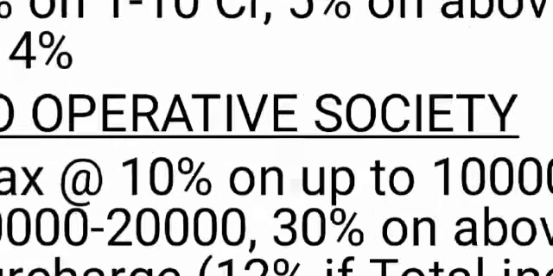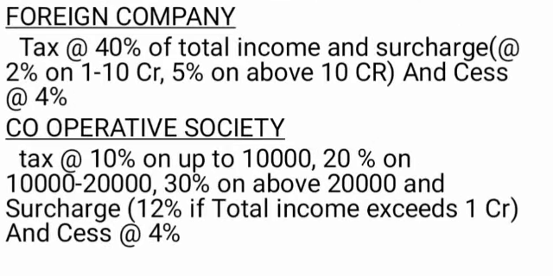And the next category is the foreign company. In the case of a foreign company, tax is payable at a flat rate of 40% of total income, and they have to pay surcharge at the rate of 2% if the total income exceeds 1 crore and is less than 10 crore, and if total income exceeds 10 crore rupees, surcharge at the rate of 5%. Especially note that if the total income does not exceed 1 crore rupees, they do not have the liability for the payment of surcharge.